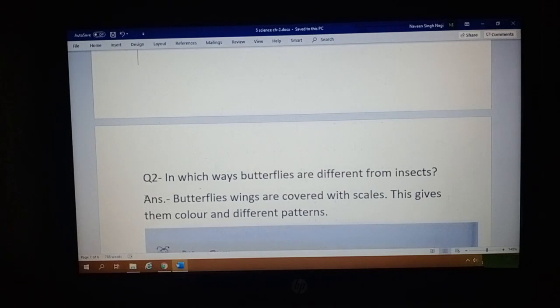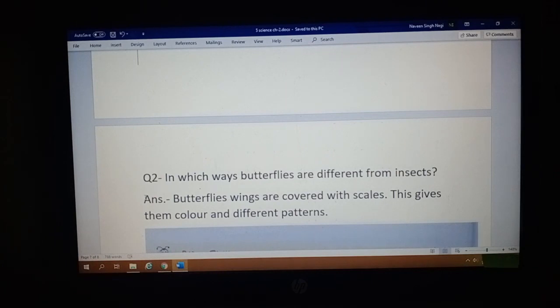Like the mosquito and the housefly also have wings, but their wings are not beautifully colored or patterned. Only the butterfly's wings are covered with scales, and due to these scales they differ in color and pattern. So this is how a butterfly is different from other insects.